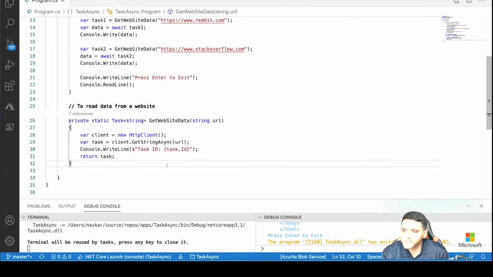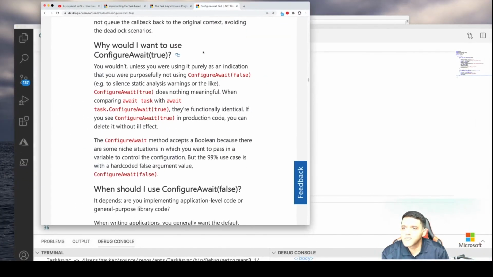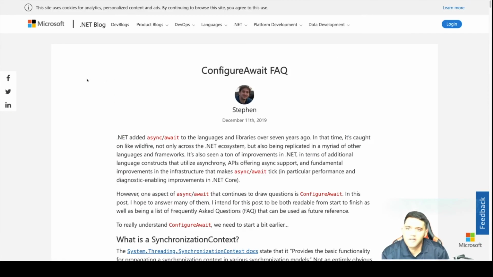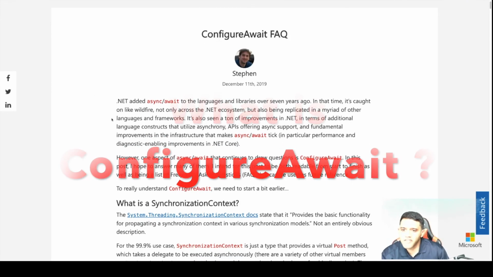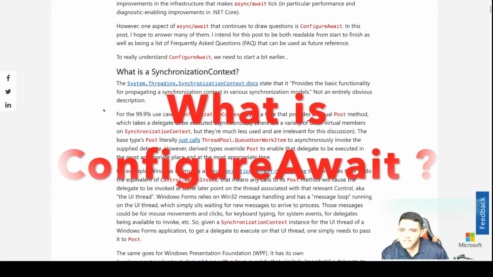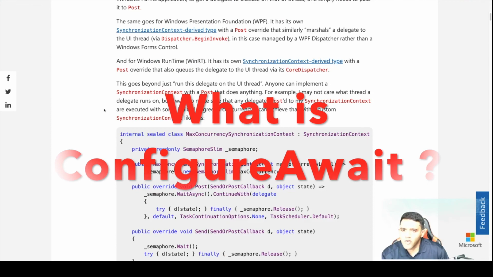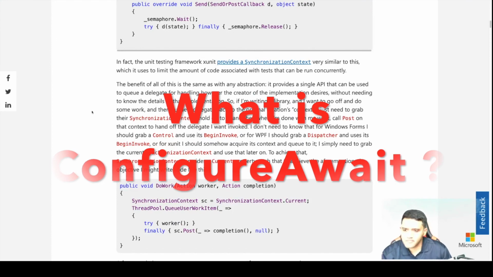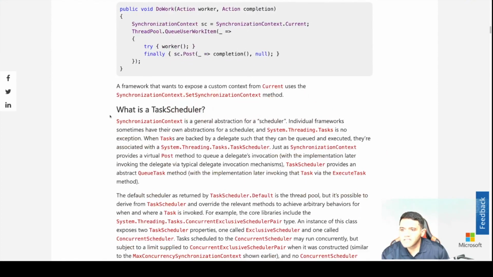I'm going to leave you with a blog that I want you to read, which is about a concept called configure await. Now this is a Microsoft dev blog, and there is a good discussion on the async await and what is the synchronization context. This is very useful in case you are attending an interview or you want to learn more about how it works internally. There's some details in this. I'm going to provide another session detailing all this, but in this session I want to make it simple, so I'm not covering all that. So what is the task scheduler?